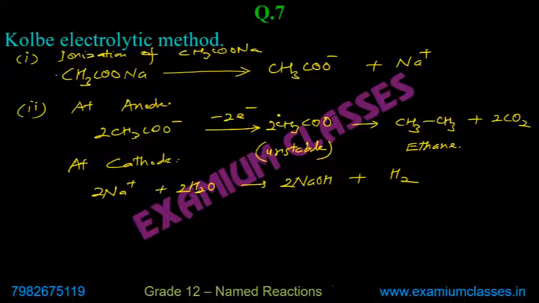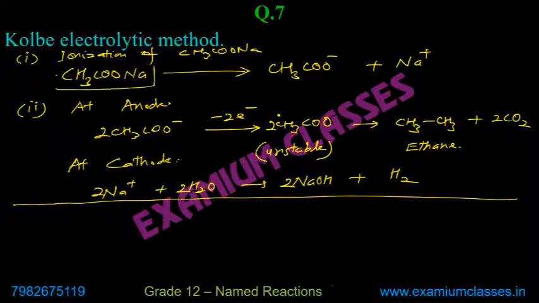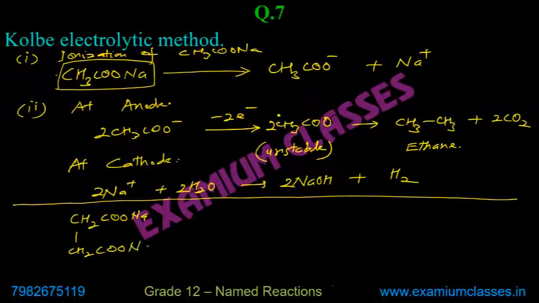Now, the same Kolbe's electrolytic method, instead of just CH3COONa, the same will apply if it is CH2COONa, CH2COONa. It will be the same. It will get ionized.